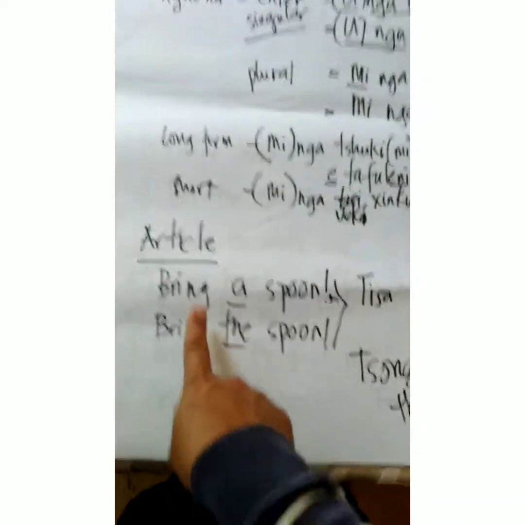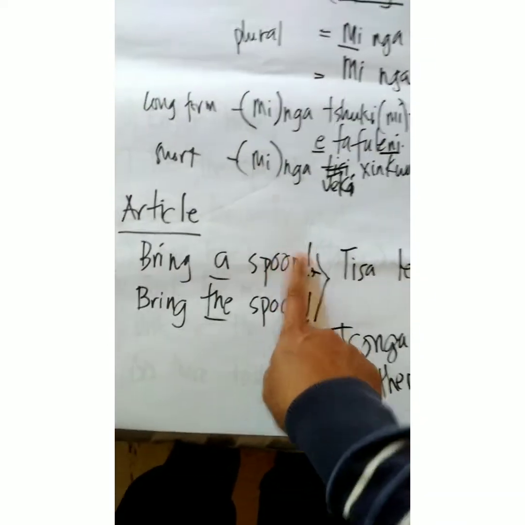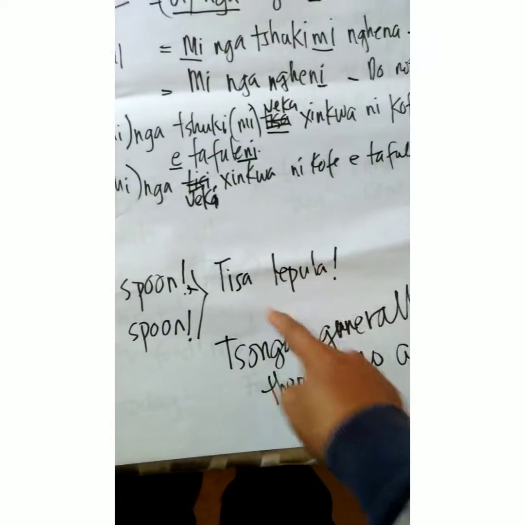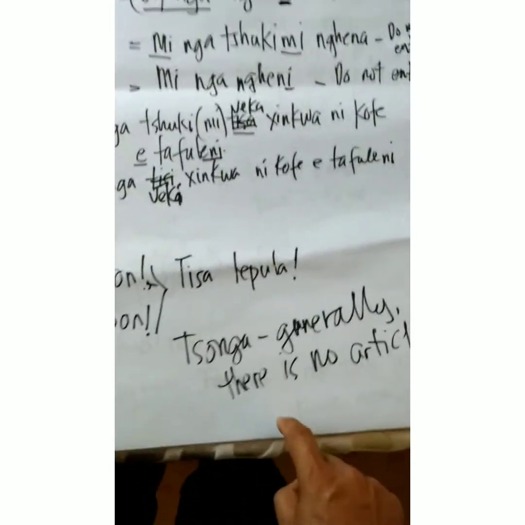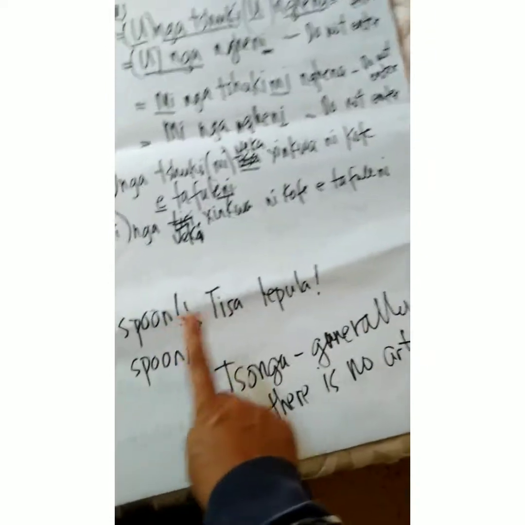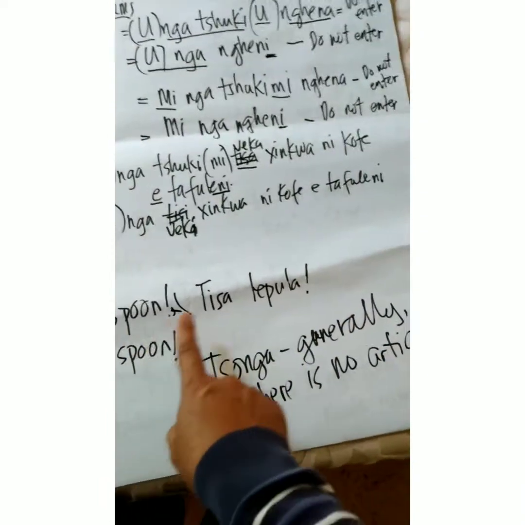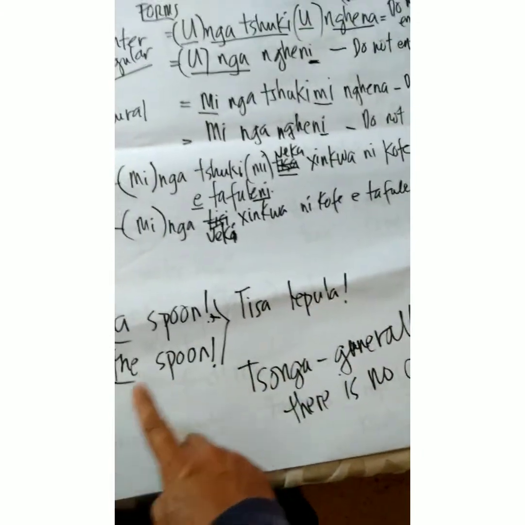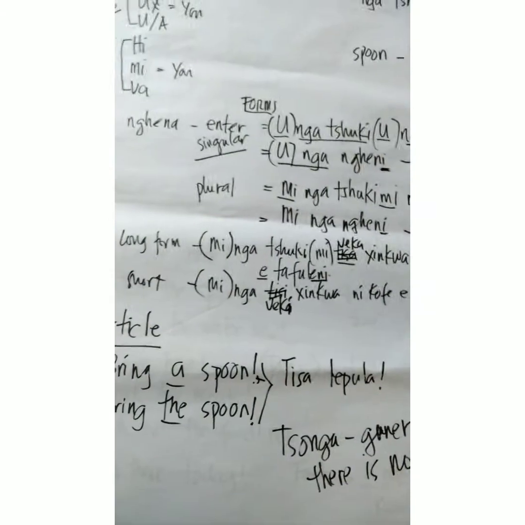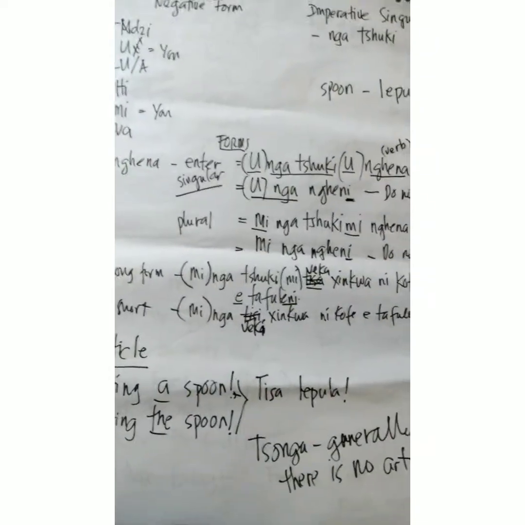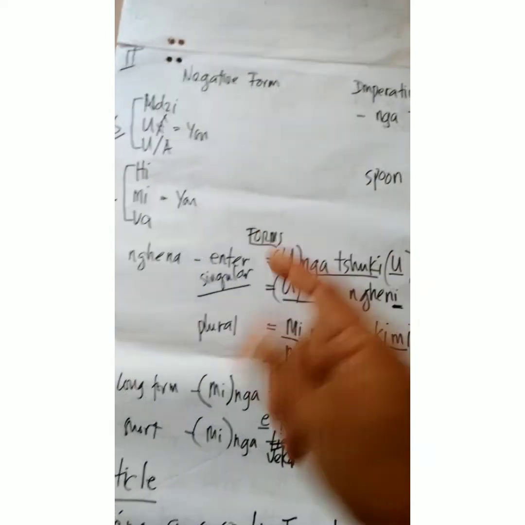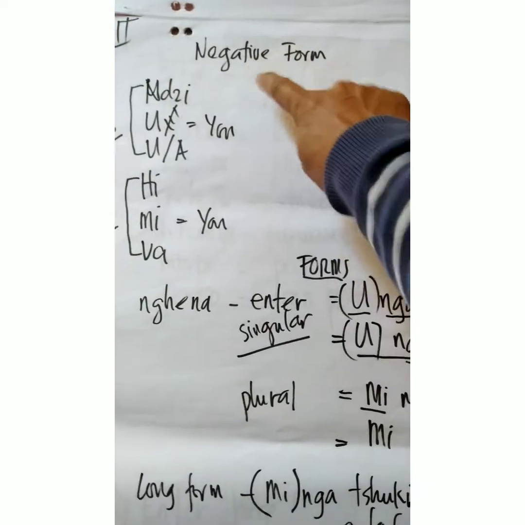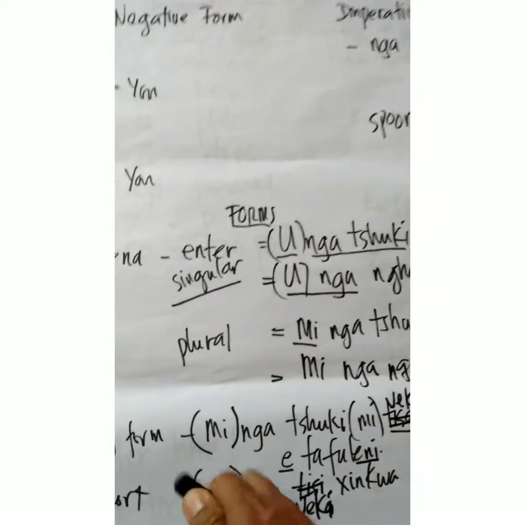Then we have some articles also. Bring a spoon. Bring the spoon. Tisa lipula. Lipula means spoon. In Tsonga, generally, there is no article. So, tisa lipula or tisa mati, bring the water. There is no article in general for the Tsonga people. So if we look at this again, please be careful always to use the proper English conjugation I, so that you will understand this.